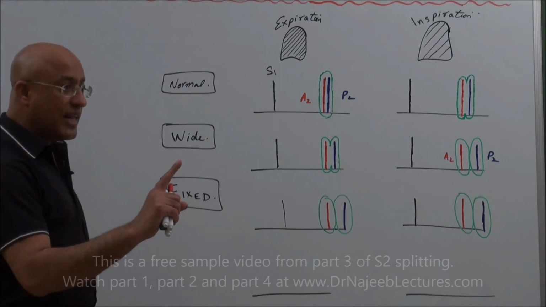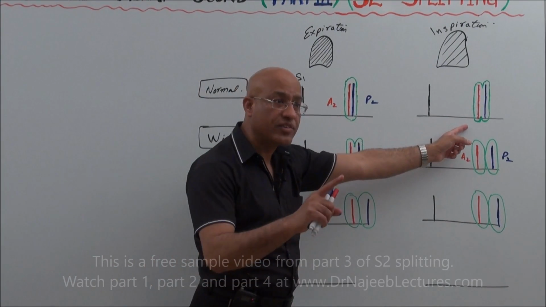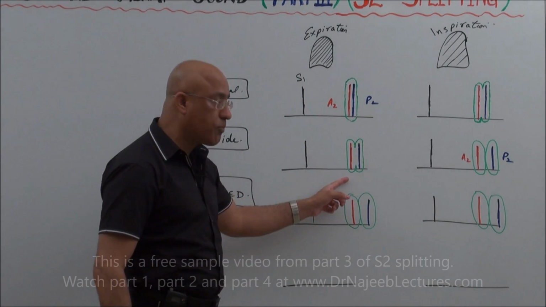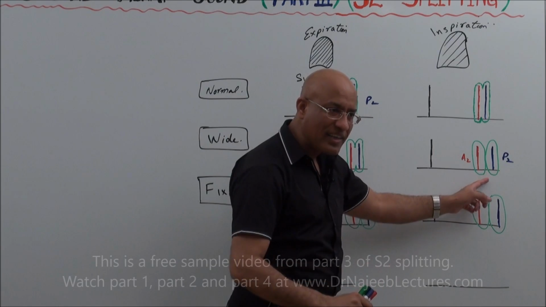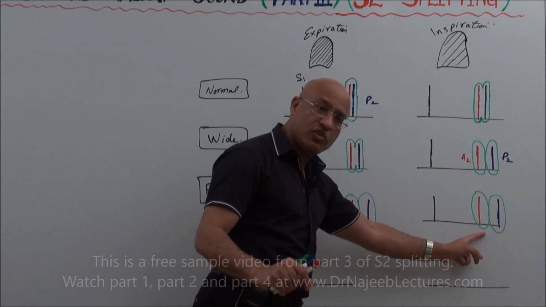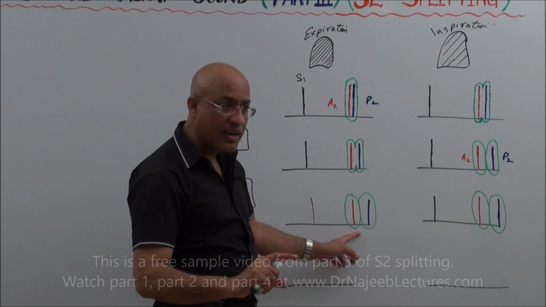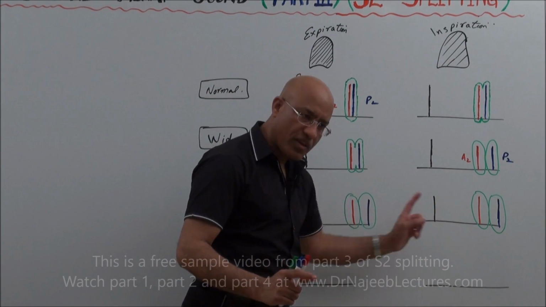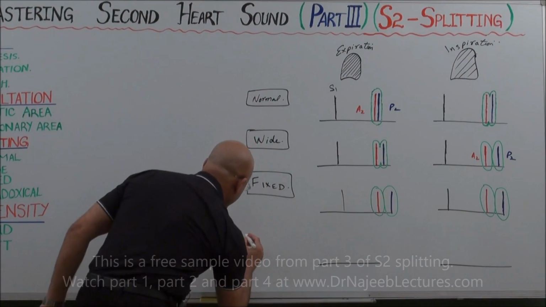So what did we say? In a normal person, there is inspiratory splitting only. In wide S2 splitting, there is expiratory splitting as well as inspiratory splitting, but the splitting becomes more pronounced during inspiration. In fixed splitting, there is expiratory splitting as well as inspiratory splitting, and the splitting does not vary during inspiration and expiration. It means the degree of splitting is fixed, right? Then we will talk about another condition, that is called paradoxical splitting.